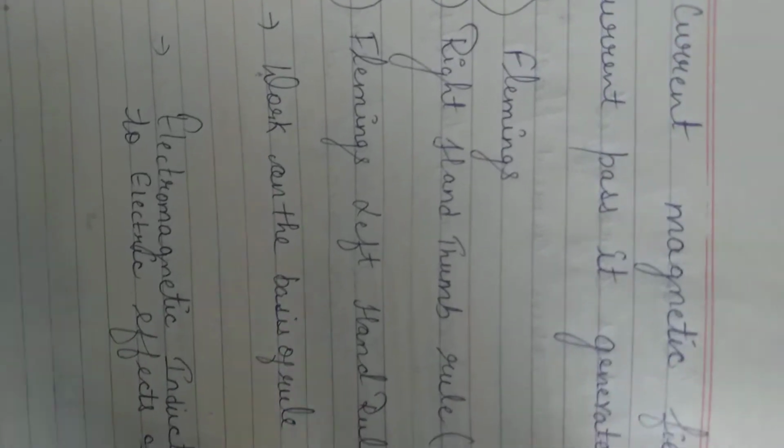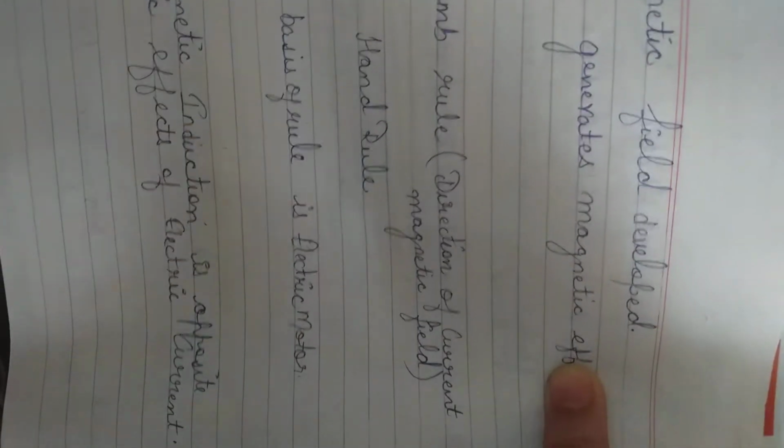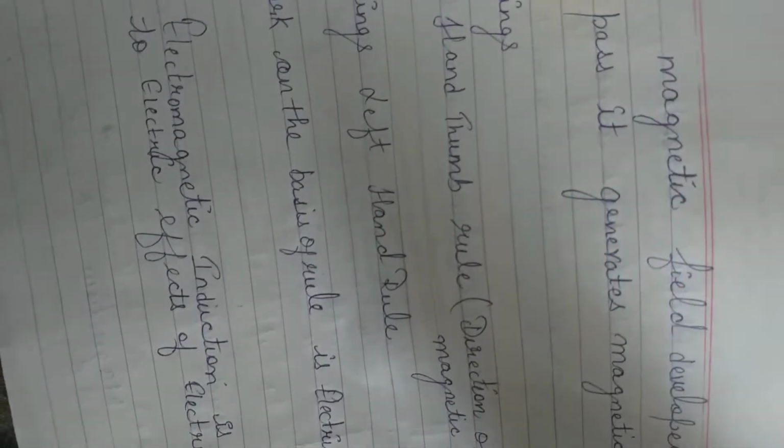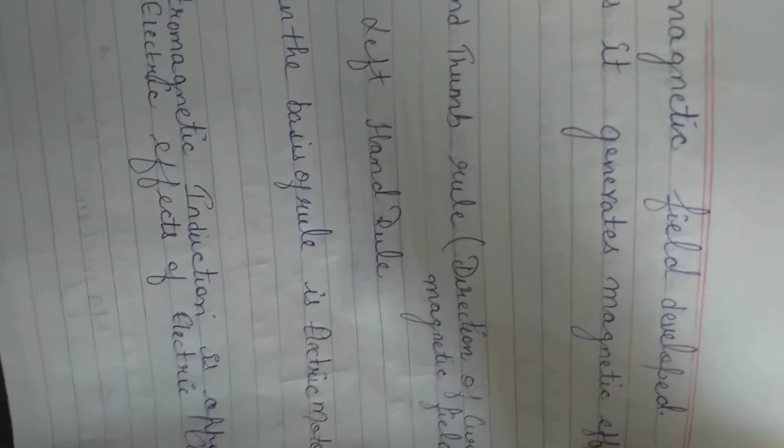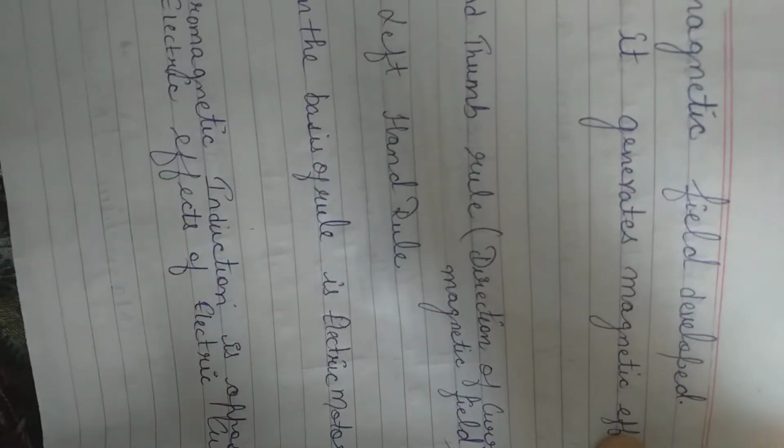Next, the application of the magnetic effects of electric current is the electric motor. In the case of the electric motor, we studied how current will produce magnetism, how current will produce the magnetic effects of electric current. Clear? The electric motor is the application, a usage where we describe the magnetic effects of electric current. I hope that you understood this topic.